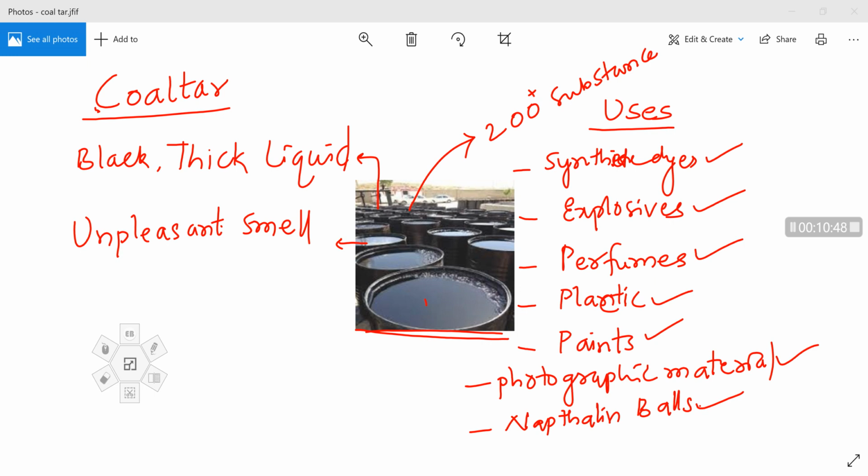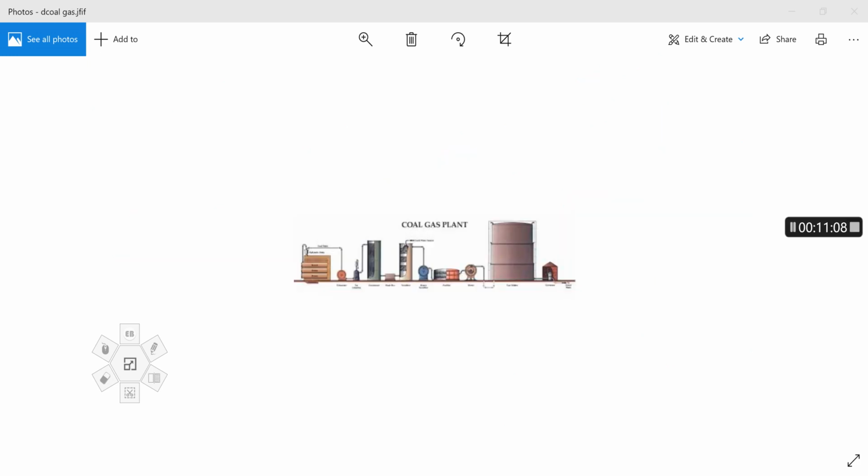It is the second byproduct. The first byproduct is coke, and the second byproduct is coal tar. It is in the liquid state. Okay. Now we will move towards the third one, that is coal gas. The third byproduct, coal gas.